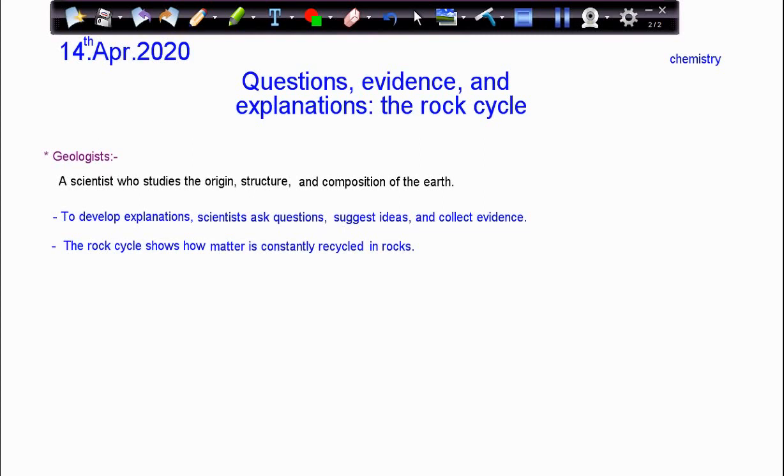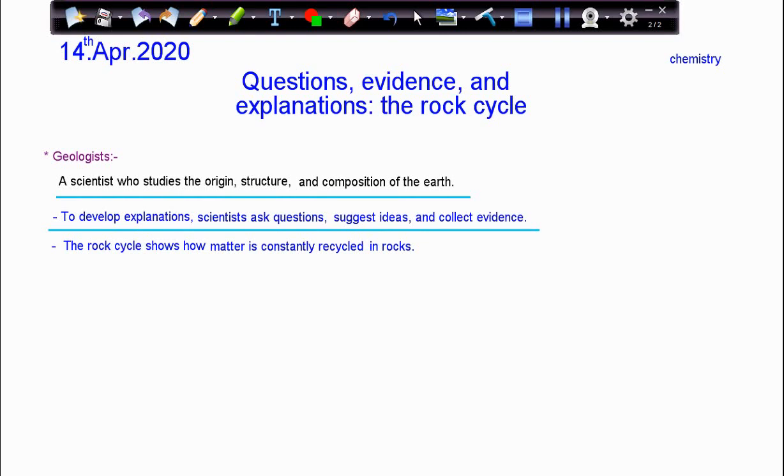Now let's take a look at the summary of the lesson. A geologist is a scientist who studies the origins, structure and composition of the earth. To develop explanations, scientists ask questions, suggest ideas and collect evidence. So as I said before, if they want to come up with an explanation, they have to ask a question, they have to suggest ideas, and they have to collect evidence, and then they can come up with an explanation, and they can even prove it.